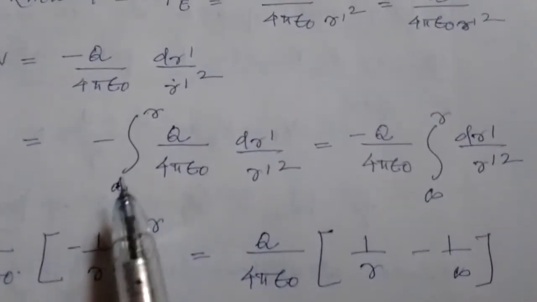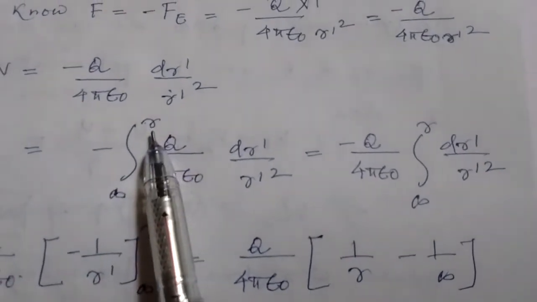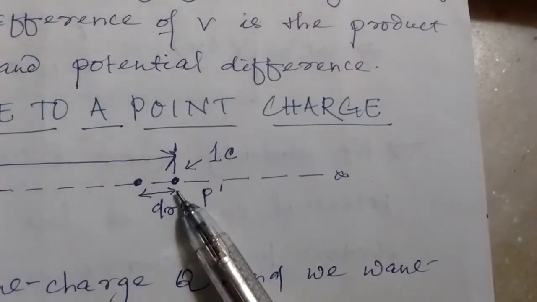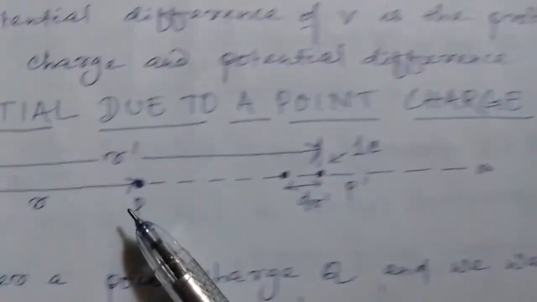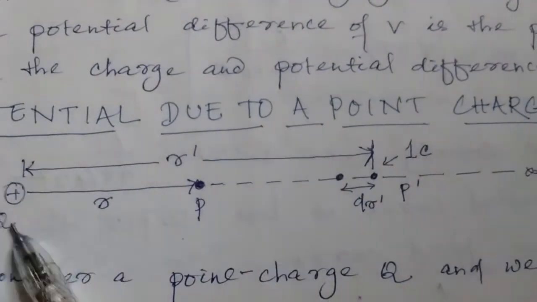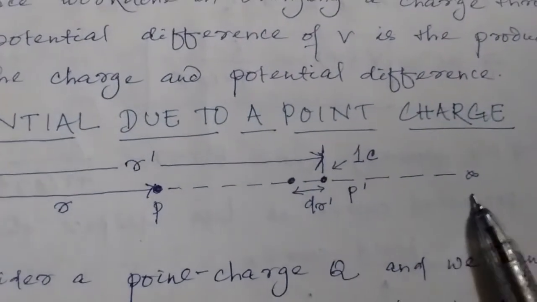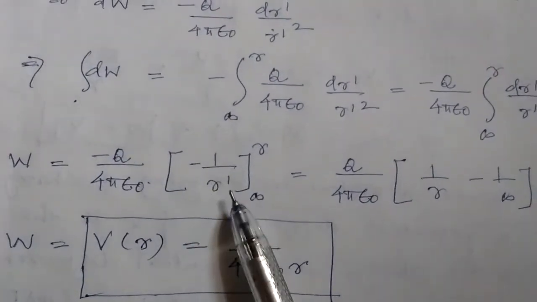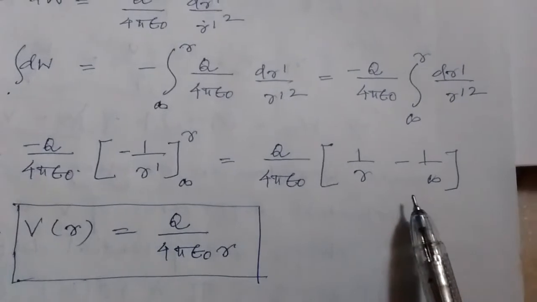Okay, we are pushing the charge from infinity to r. Here r is nothing but the distance of the point P from Q. Again go to the figure, we can understand it. We are going from infinity to a point P whose distance from Q is r. That means we are going from infinite distance to r distance. That's why in the integration we are putting here infinity to r. Now taking the integration, it will become minus 1 by r dash. Putting the limits, it will become this much.